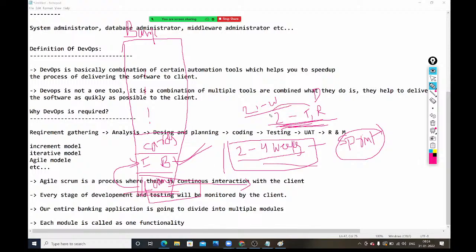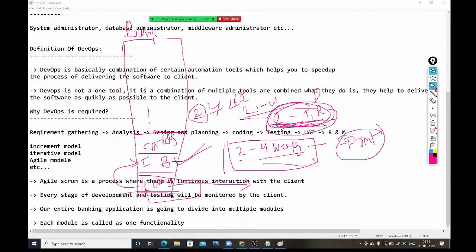Suppose the second process, the second 2 weeks of work, could be completed within 2, 4, 6 or 8 hours instead of spending 2 weeks. Let's see how much time you can save. The developer won't start the second module. The developer will wait until testing is complete. If there are any issues, the developer will work on those issues only. Correct or not? Please respond, guys.